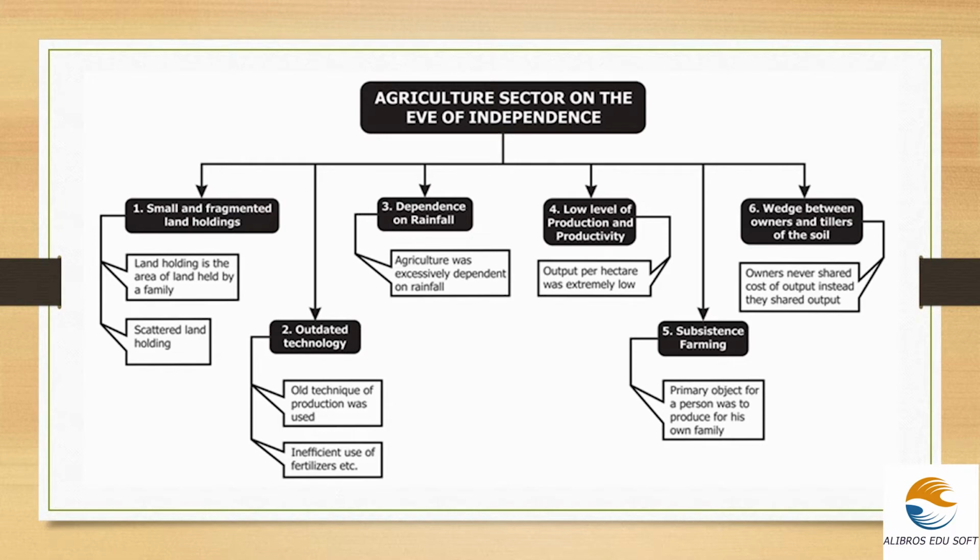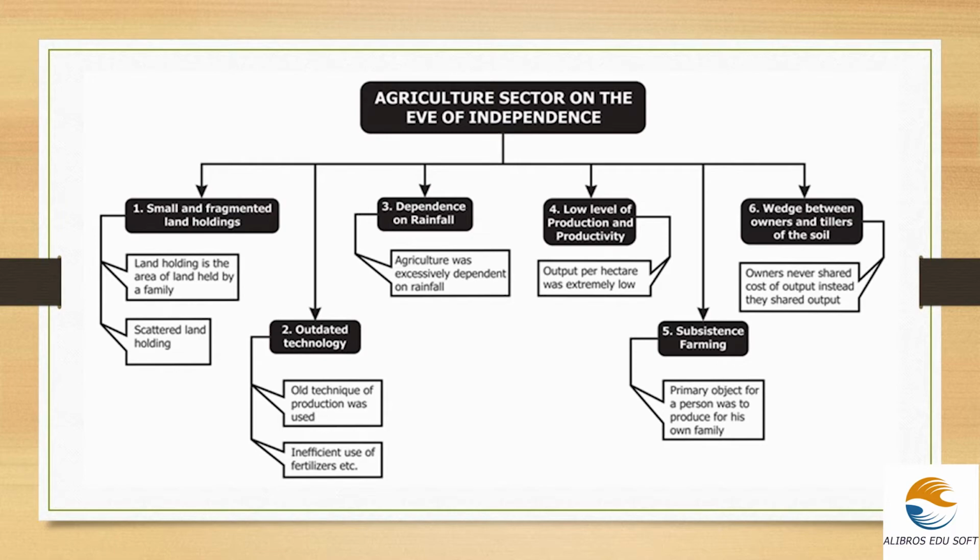Next is the low level of production and productivity. So we are actually measuring the output from the agricultural sector per hectare. But at that time, output per hectare was extremely low, which led to further stagnation and deterioration. Next is subsistence farming. So subsistence farming is actually a very important measure taken by the farmers at that time. Actually, it was the primary objective for a person, but that was also low at that time.